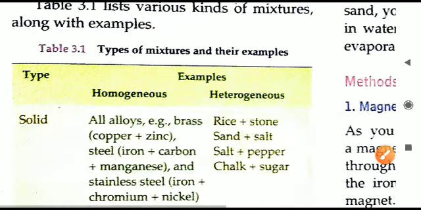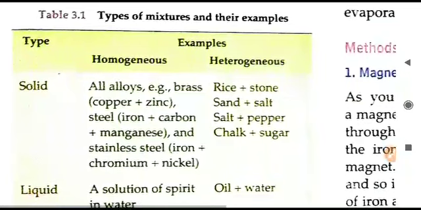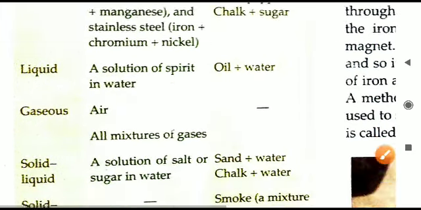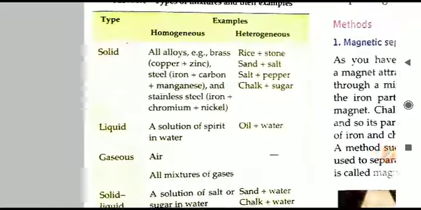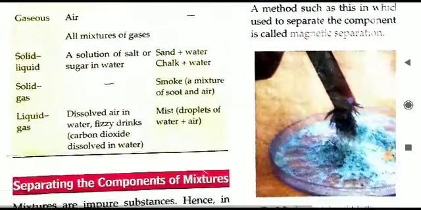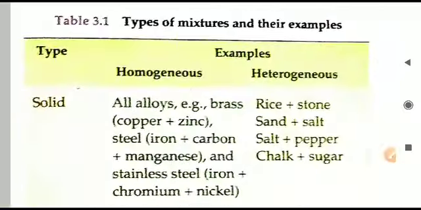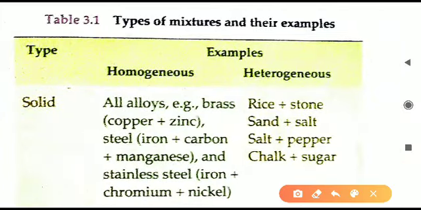Let us see this table 3.1, type of the mixture and their examples. Certain examples are given of homogeneous and heterogeneous along with the type of the mixtures. So as we have already seen, solid mixture, liquid mixture, gaseous mixture, all their various examples are given. This table you have to go through and all these examples you have to learn. So this is it here now.